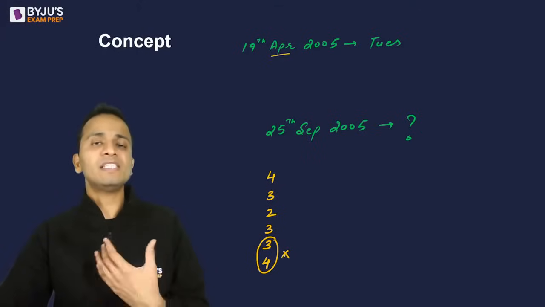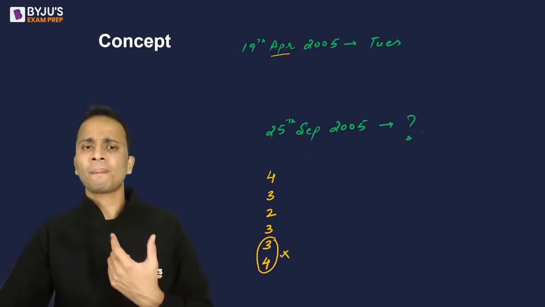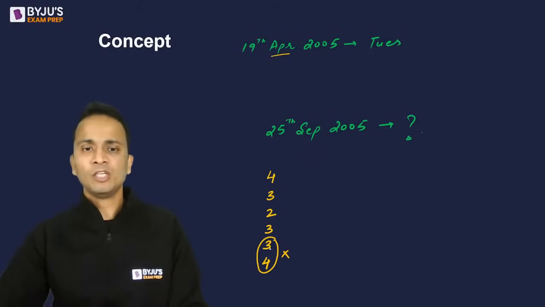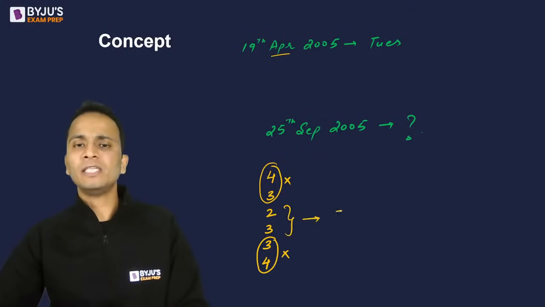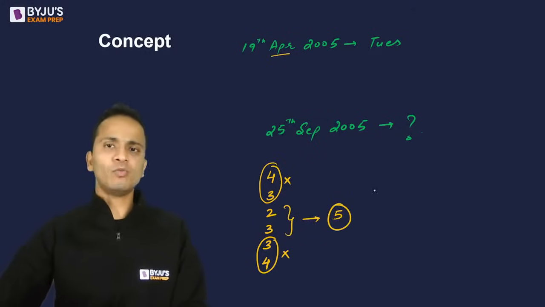So जहां पे भी 7 7 7 के ग्रुप्स बन रहे हैं I can start removing them. So 4 plus 3 7 है, I can ignore it. Again 4 plus 3 एक 7 बन रहा है, I can ignore this. So now I'm left with 2 plus 3, that is 5. So number of odd days will be 5.